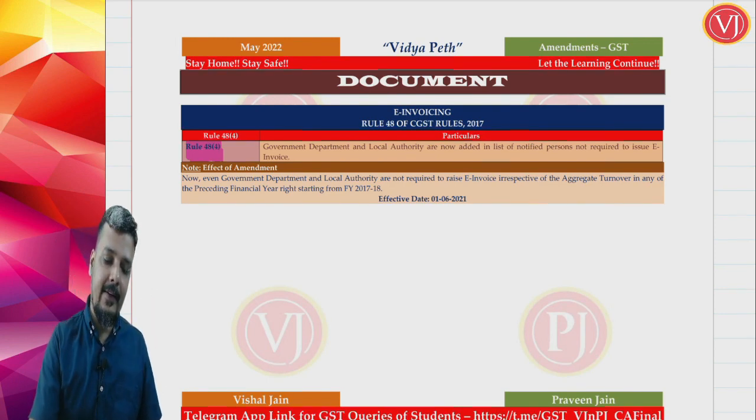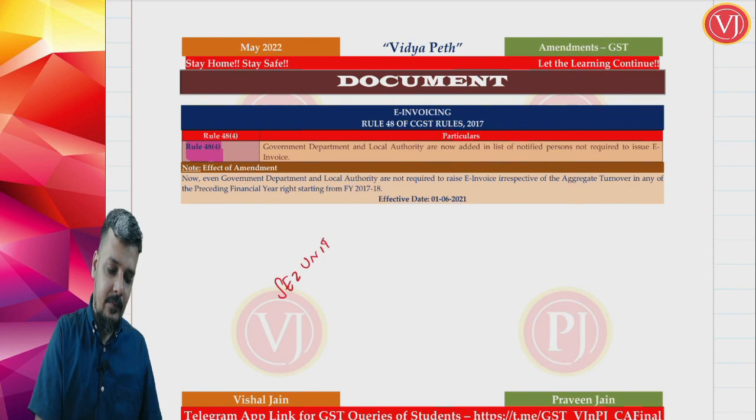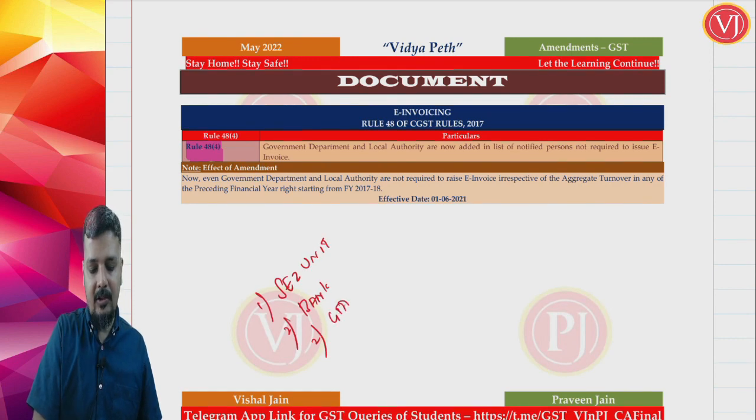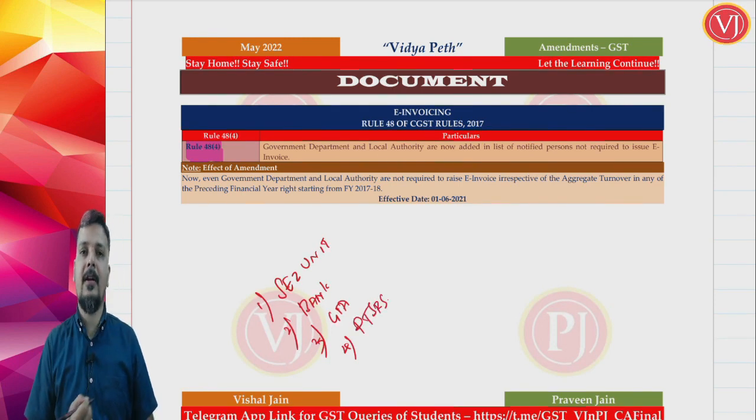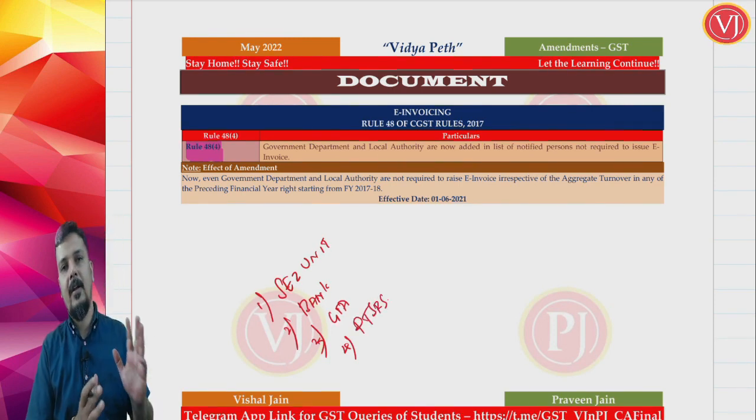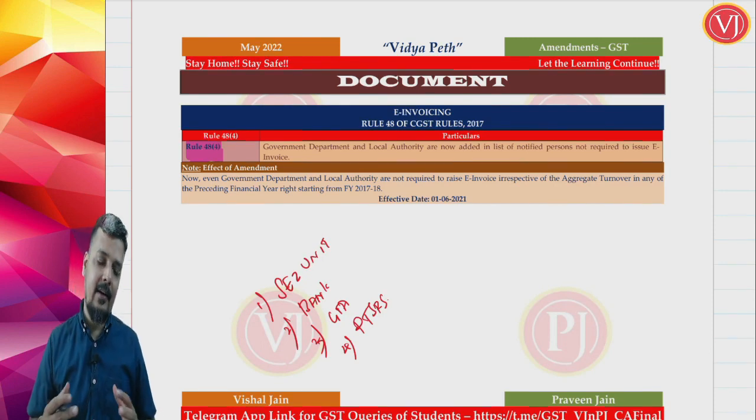Those sectors basically were, your SEZ unit was covered, then your banking sector was covered, your goods transportation agency sector was covered, your passenger transportation services, I mean all types of passenger transportation services, whether by road, rail, air, etc. was covered.